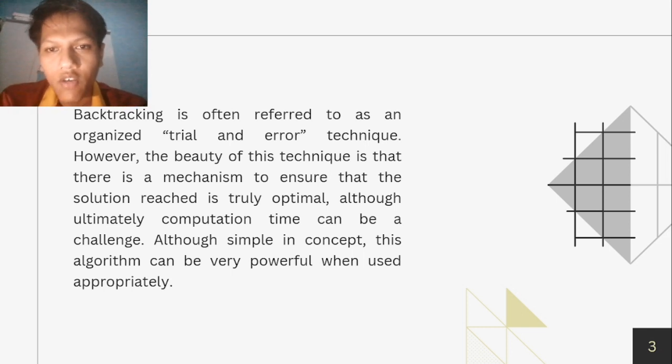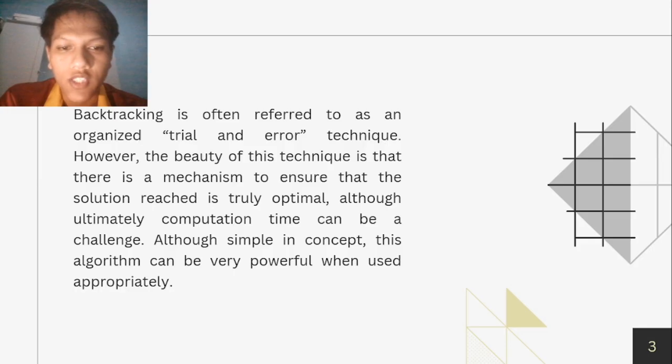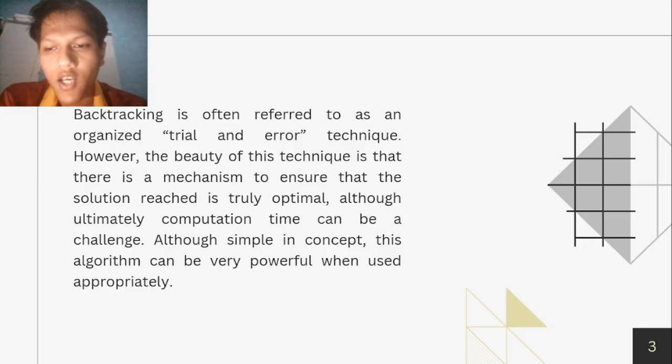Backtracking is often referred to as an organized trial and error technique. However, the beauty of this technique is that there is a mechanism to ensure that the solution reached is truly optimal. Although ultimately computation time can be a challenge, although simple in concept, this algorithm can be very powerful when used appropriately.